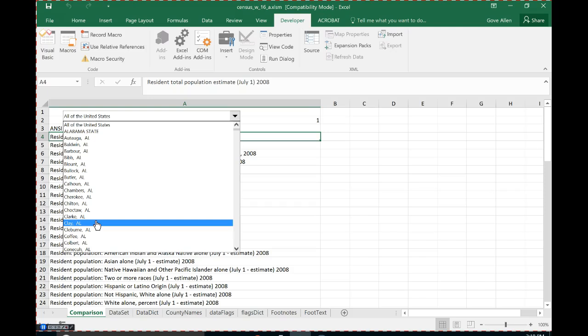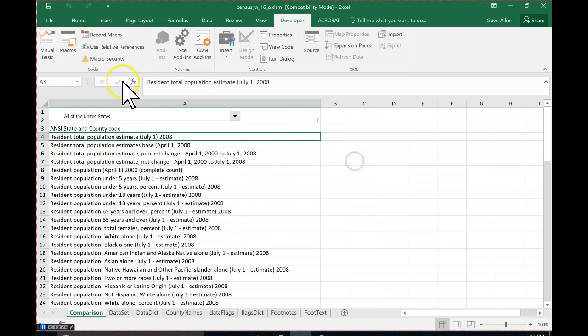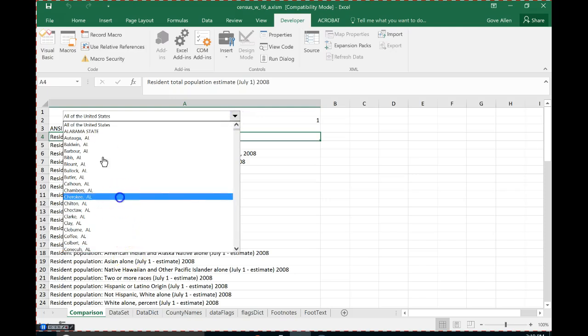Okay, so recording his credit already. Good for him. All right, so here's what we got to do. Oh, what do you think? So now we've got a way for the user to choose a county, Cherokee, Alabama.